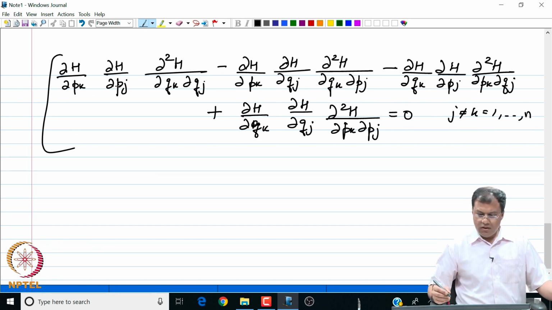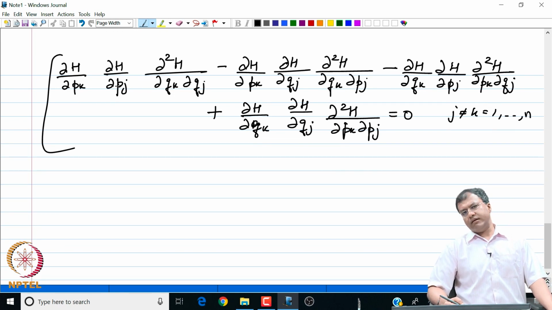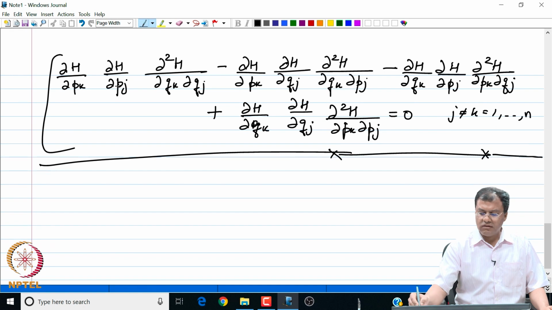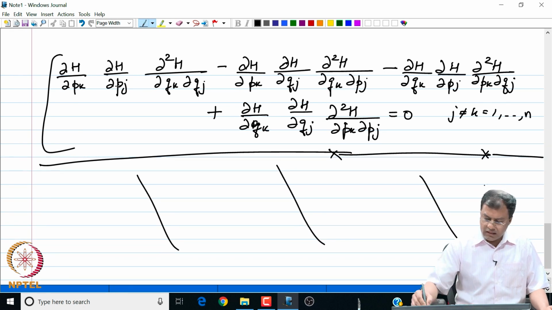Fine. So that is my necessary and sufficient condition. Nothing is said about the form of the variable separable solution. The result only says that such a solution exists. Okay. So we end our discussion in this setup.